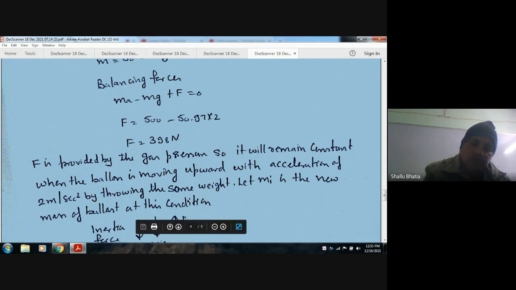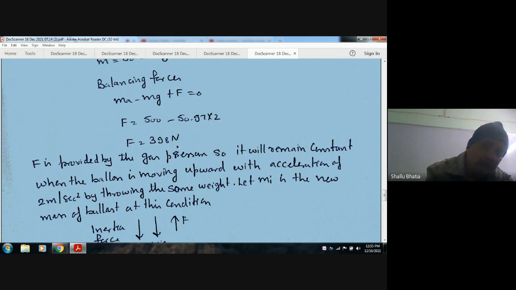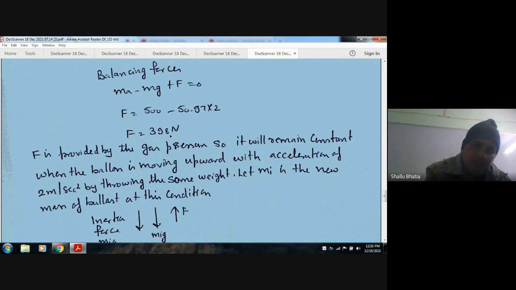So it is provided by the gas pressure or coal burning or anything else. It will remain constant because that agent is providing the same amount of force all the time. At the previous instant the balloon was moving downward. Now if it moves upward, this force will also remain constant because it is provided by gas or a pressure jet. So this F will remain the same. Now we'll take the case when the balloon is moving upward, and this upward motion is provided by throwing some weight from it.